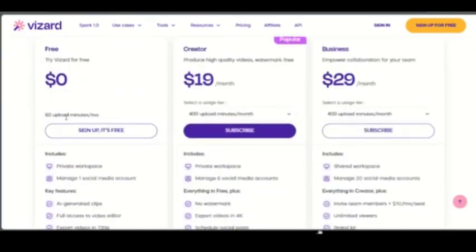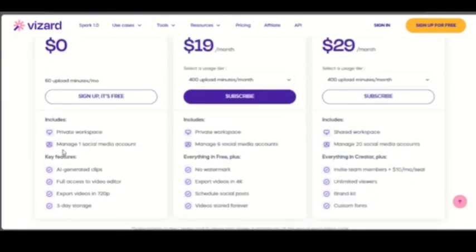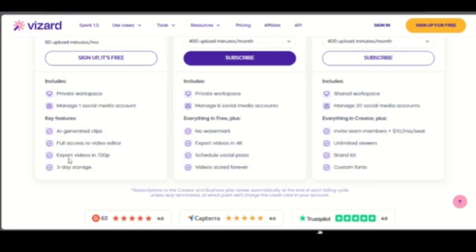Well, if you love AI avatars, go DeepBrain. But if you want easy editing and templates, Vizard takes the crown.